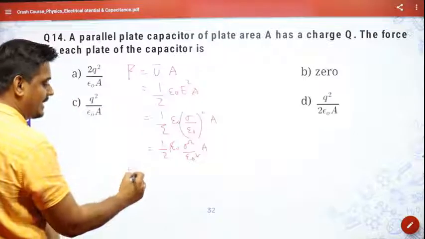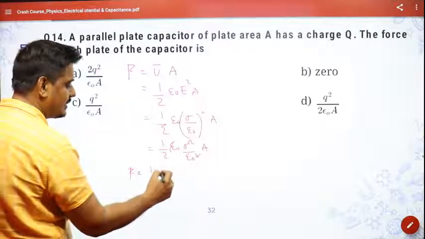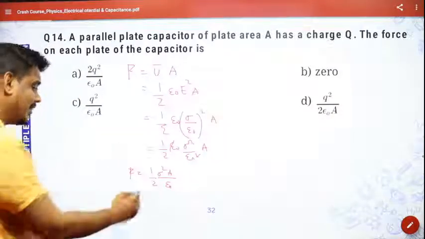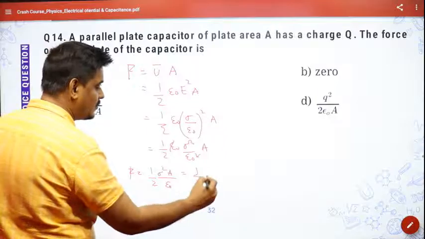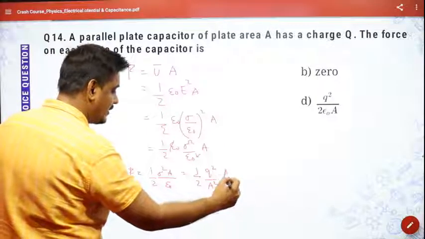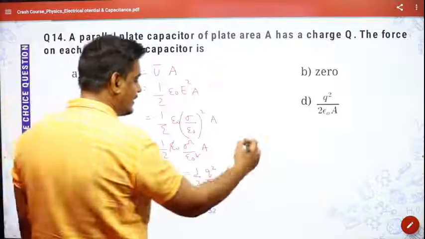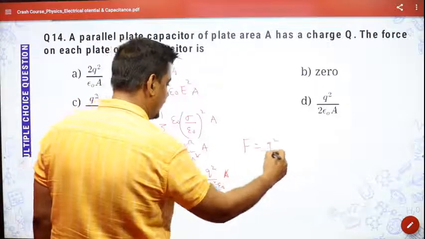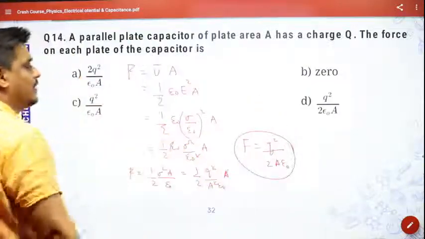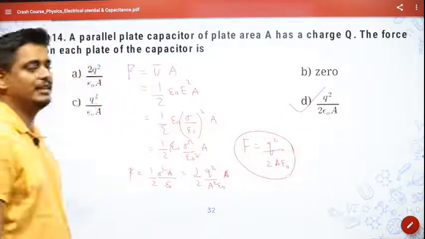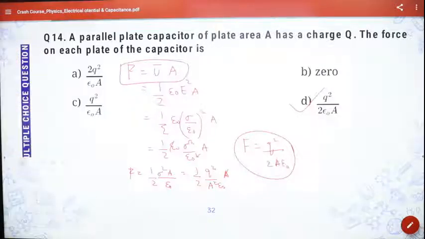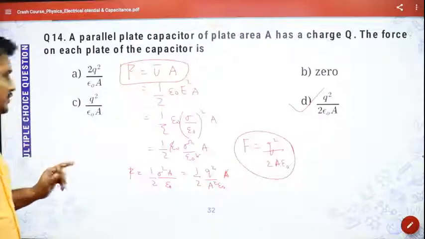So I am getting the force as half sigma square A by epsilon naught, and then sigma can be written as Q by A. So 1 by 2 Q square by A square epsilon naught into A. This will get cancelled. So finally you will get force is equal to Q square by 2 A epsilon naught. So Q square by 2 epsilon naught A. So see, if you know this thing, everything else you may just derive by the knowledge. I hope you have understood this question.